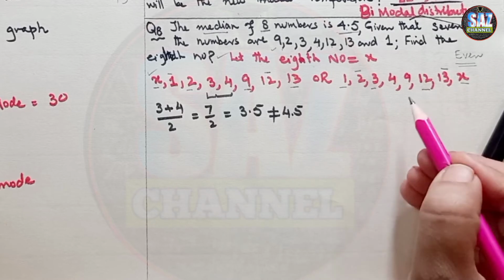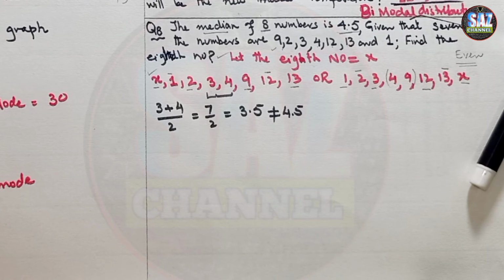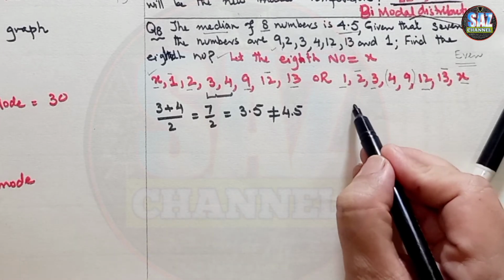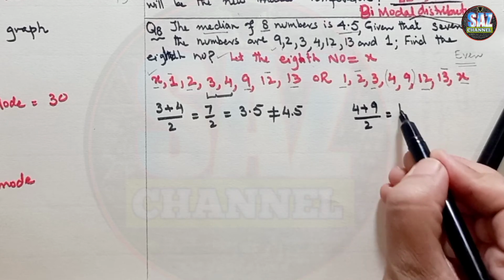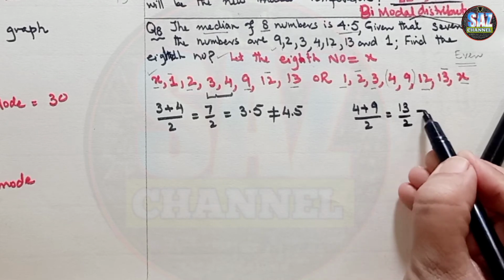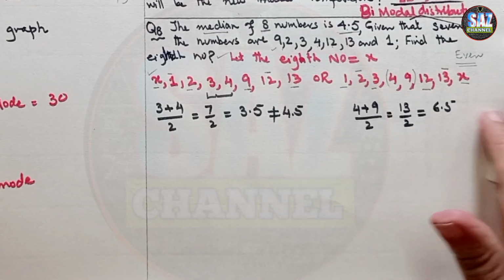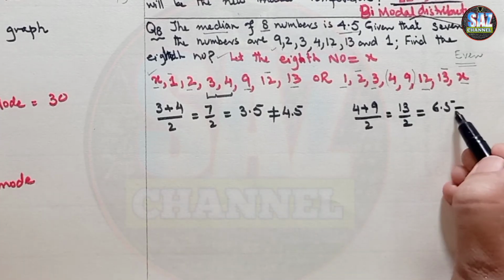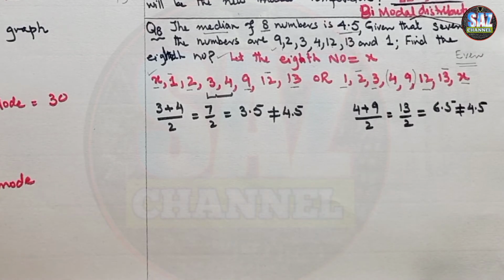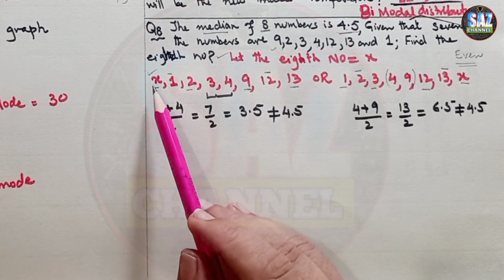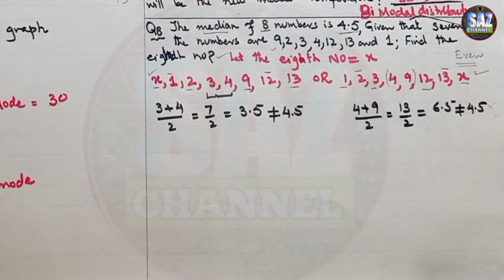Moving to the second situation, if the unknown number is at the end, then again we cancel the numbers from both extremes, and I have two middlemost values, which are 4 and 9. Then 4 plus 9 by 2 equals 13 by 2, which is equal to 6.5, but the given median is 4.5, students. So this is not equal to 4.5. So x, the 8th or unknown number, cannot be either at the beginning or at the end. So these two situations are discarded.